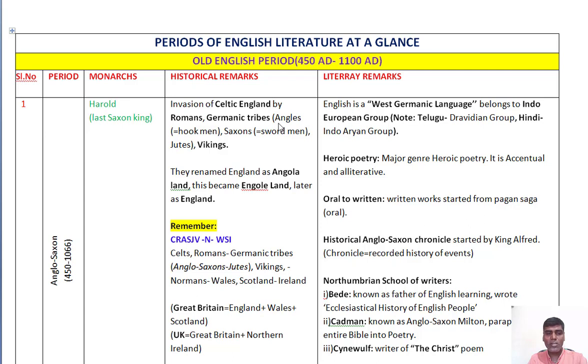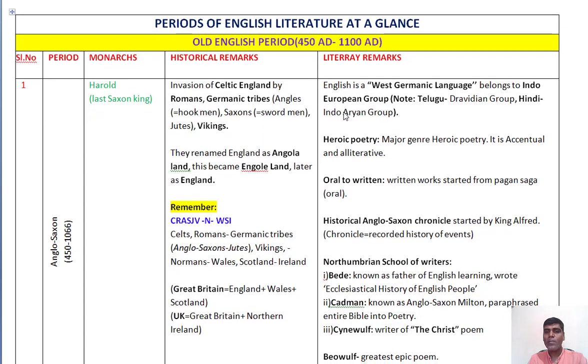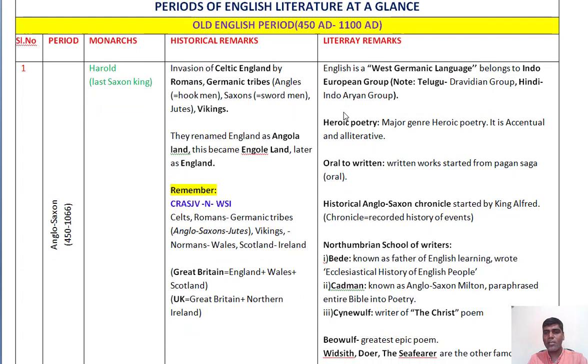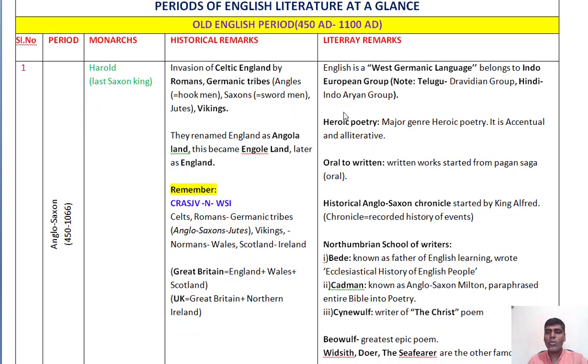And coming to the literary changes of this English period, the basic question to begin with is, English is a West Germanic language. So in examinations, they will begin with this question: English belongs to which group of languages? This is a basic question you have to remember. This is a mandatory and important question. So it's a West Germanic language, and it belongs to the Indo-European group, whereas Tamil, Telugu and all are Dravidian groups, and Hindi is an Indo-Aryan group.